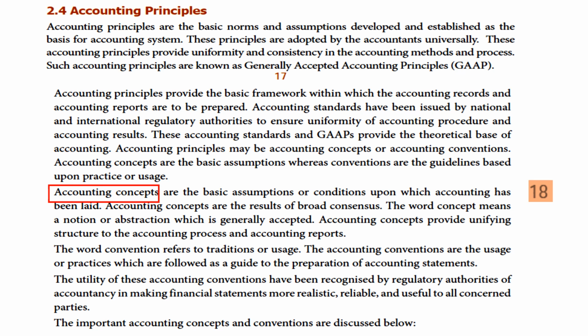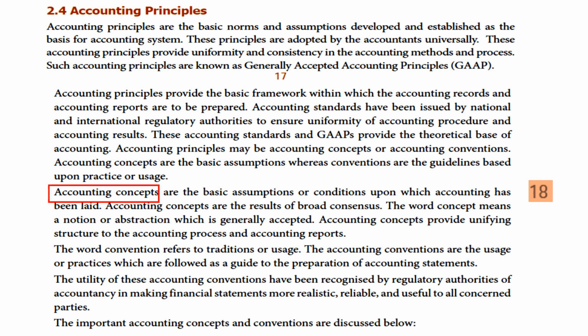The word convention refers to traditions and usages. The accounting conventions are the usages or practices which are followed as a guide to the preparation of accounting statements. The utility of these accounting conventions has been recognized by regulatory authorities of accounting in making financial statements more realistic, reliable, and useful to all concerned parties.